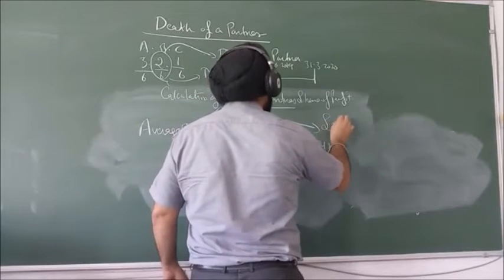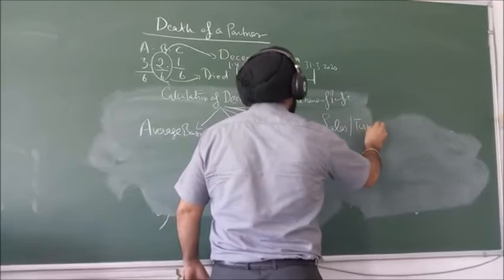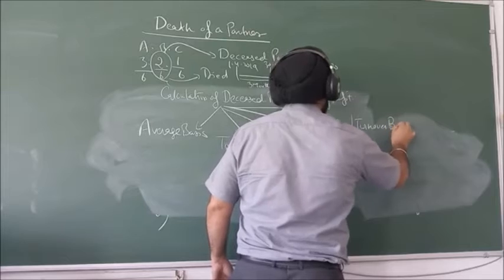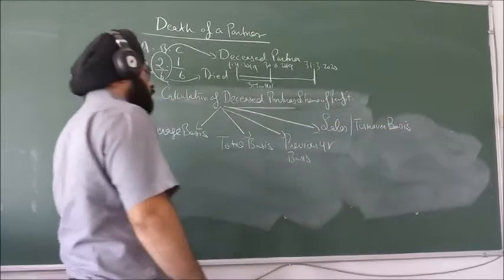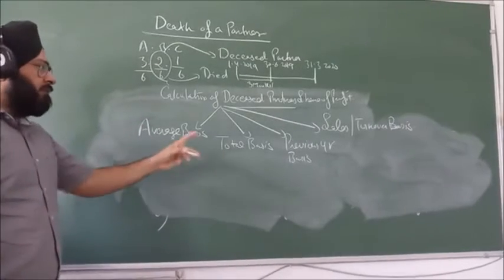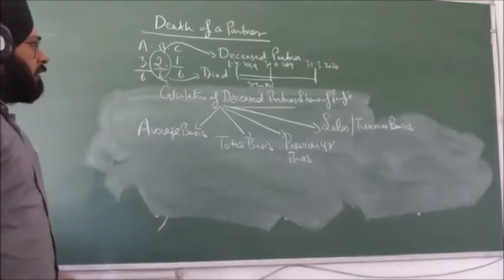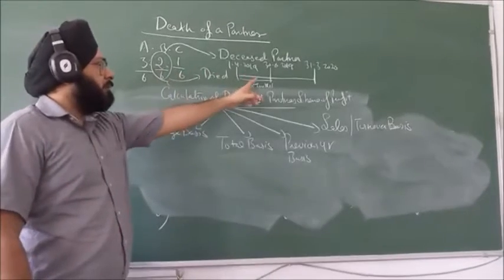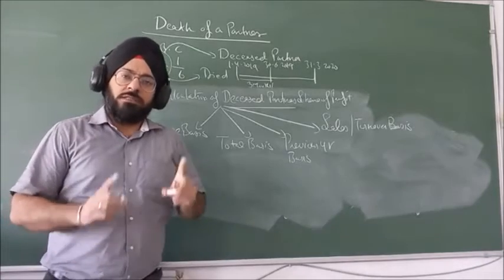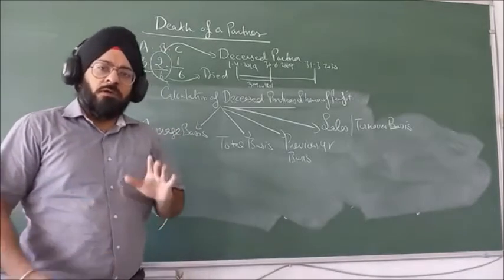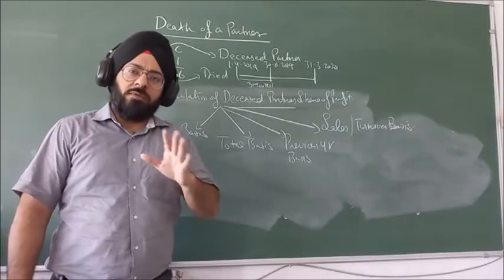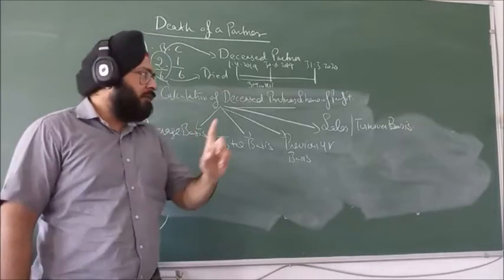on sales or turnover basis. We can calculate the share of the deceased partner on any of these bases. Why? Suppose B died on 30th June. Now you are all aware that the share of profit will be calculated only at the end of the year. Any firm, any company calculates its profit at the end of the financial year.